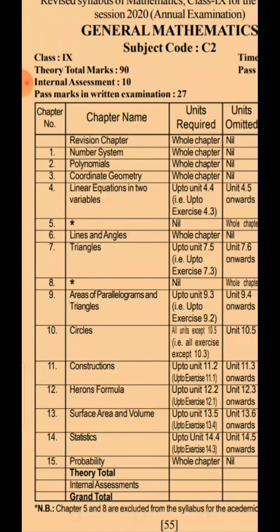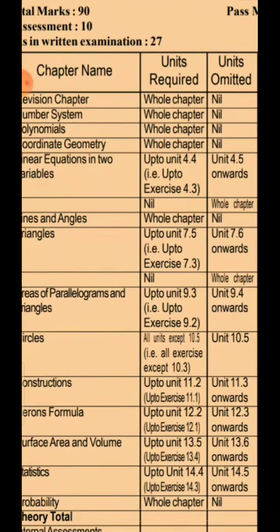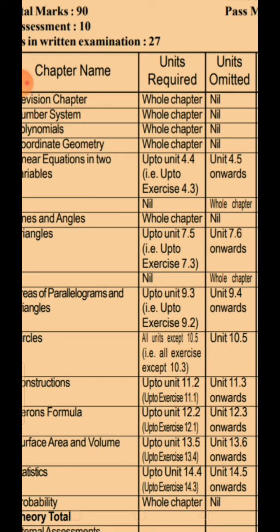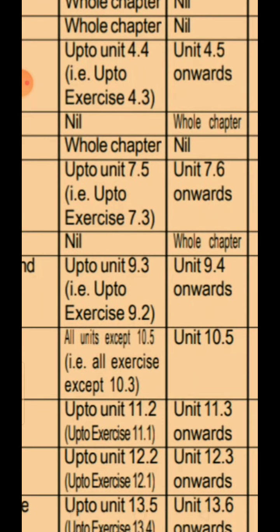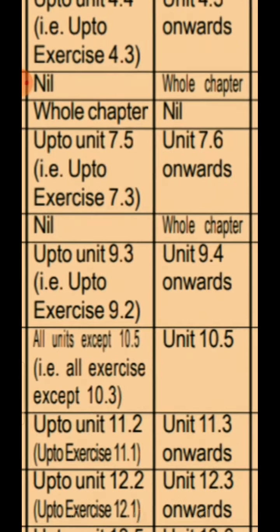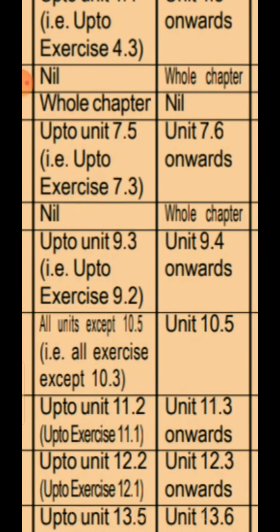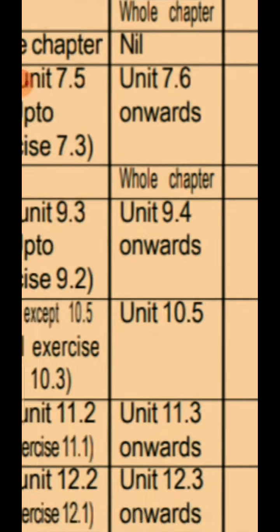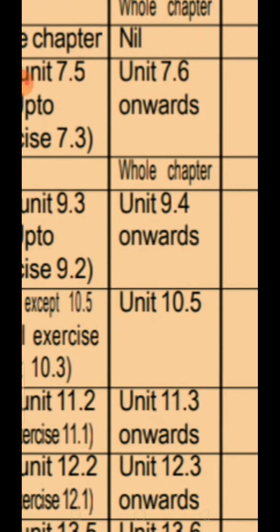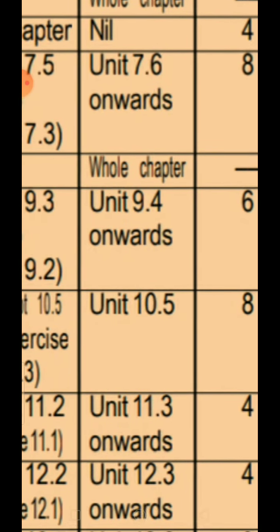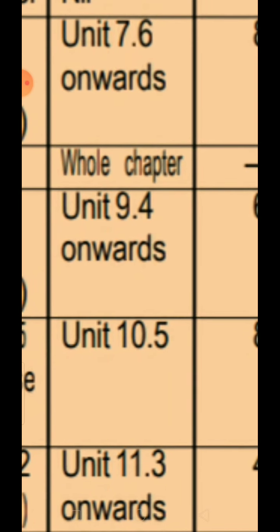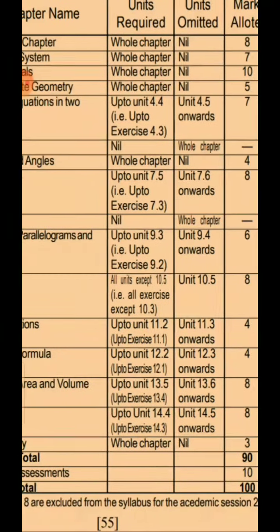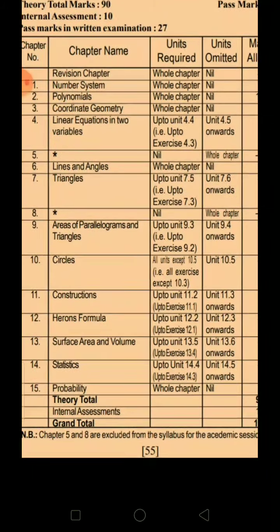Then you have areas of parallelograms and triangles, and in this chapter it is only up to unit 9.3, including the examples within those units, but your exercises will be only 9.1 and 9.2, which means that unit 9.4 onwards is left out, and even the exercises 9.3 onwards, and that will carry for you 6 marks.